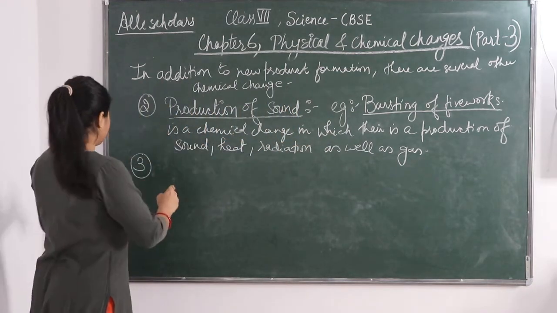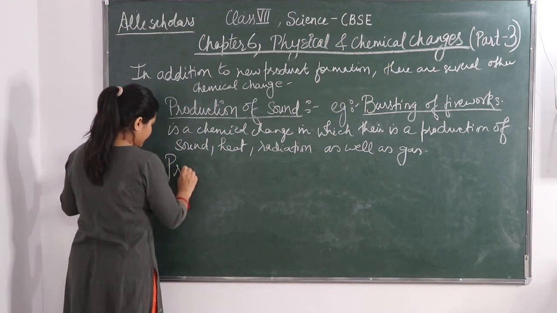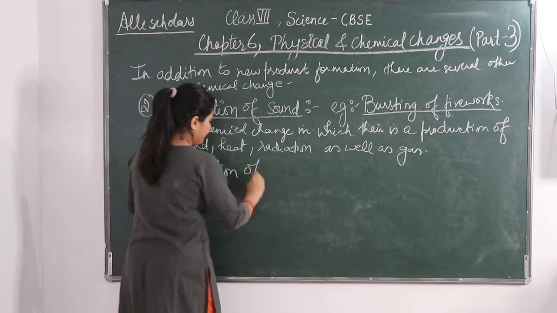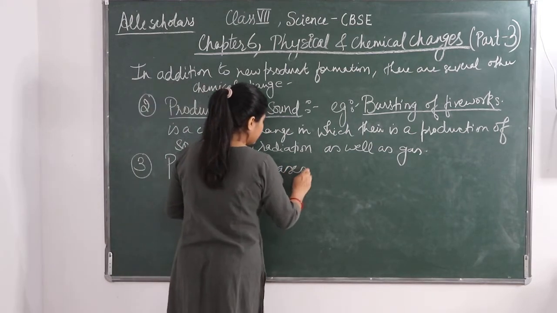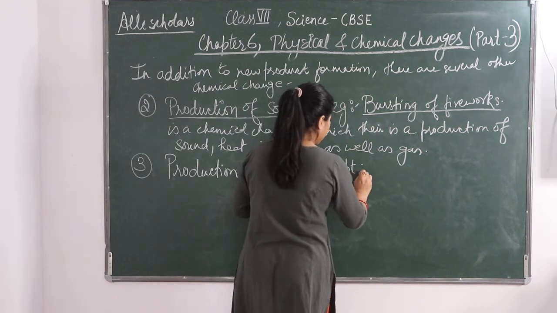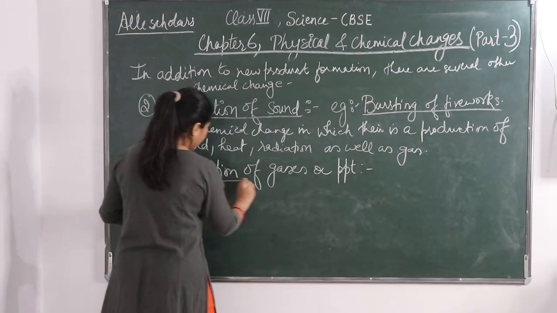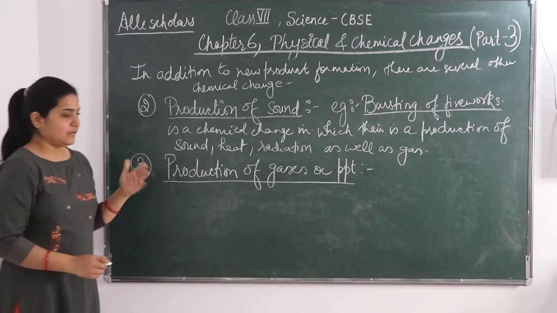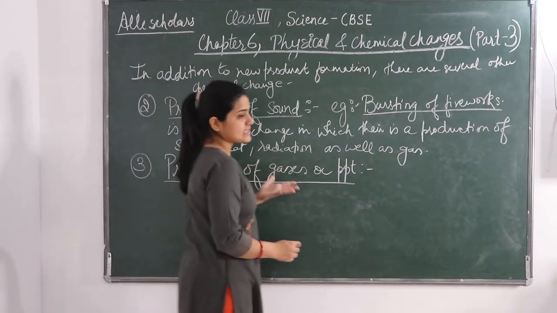Okay, so production of gases or precipitate. Okay, so this is again a chemical change. There will be a production of gas or a precipitate.